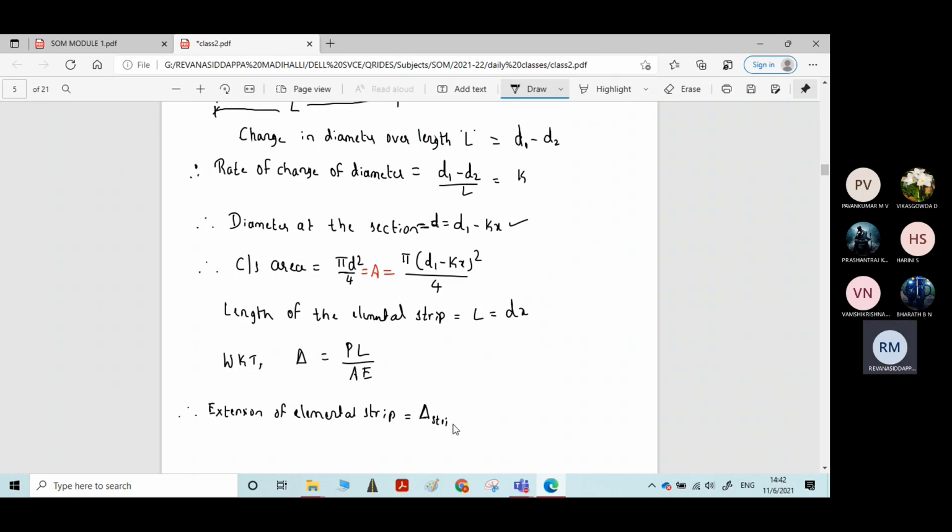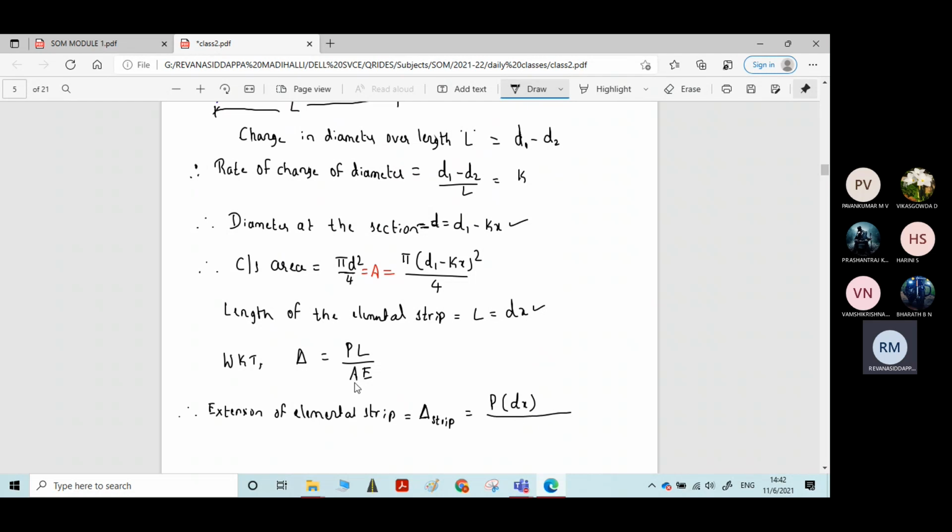Therefore, the extension of the elemental strip, delta strip, is equal to PL by AE. P is the force acting, and L is the length of the elemental strip. You are calculating the extension of the elemental strip, so the length corresponding to it is dx. Here we have P into dx divided by AE.